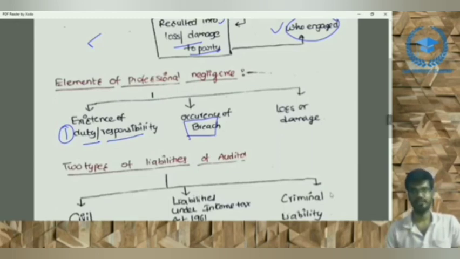The third is loss or damage. Because of this breach, loss or damage should have been incurred by that person. What are the three elements of professional negligence? Existence of duty or responsibility, occurrence of breach, and loss or damage.